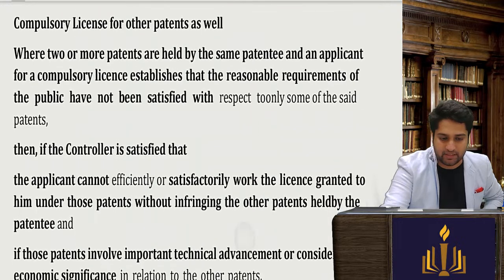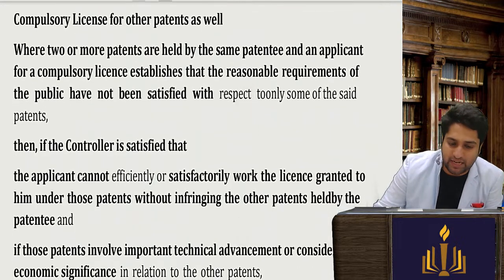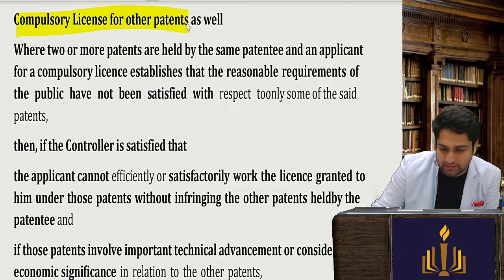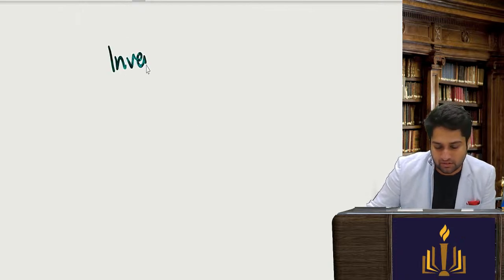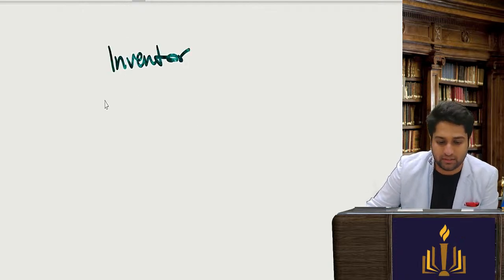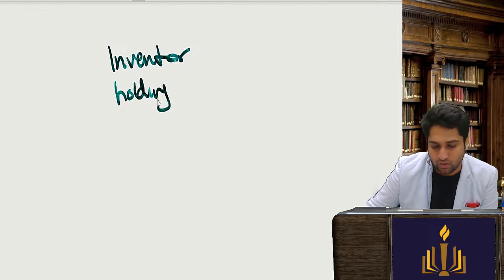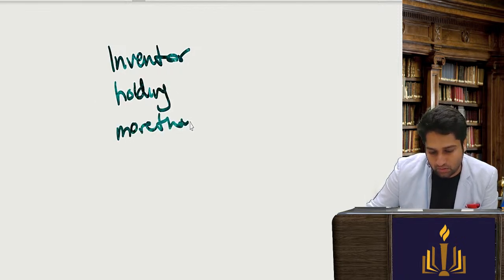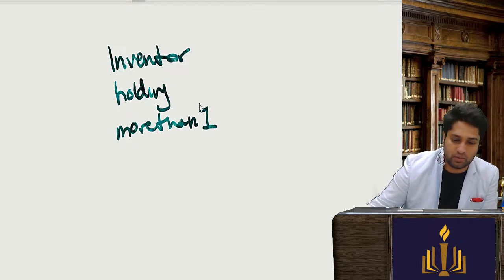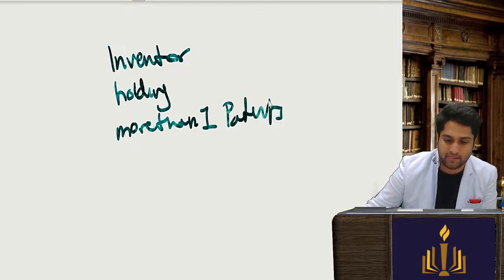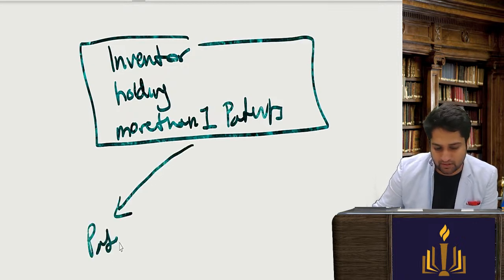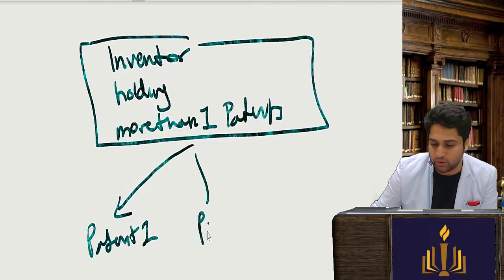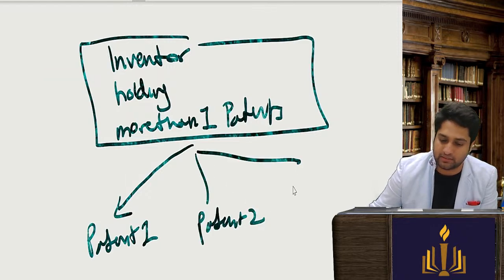Then let's see the next point. Compulsory license for other patents as well. Now this is interesting. Imagine there is an inventor who is holding more than one patent, and let's say he has patent 1, patent 2 and patent 3.